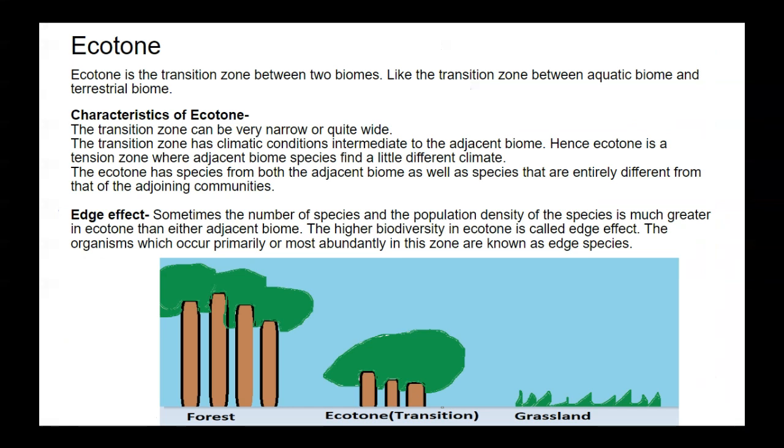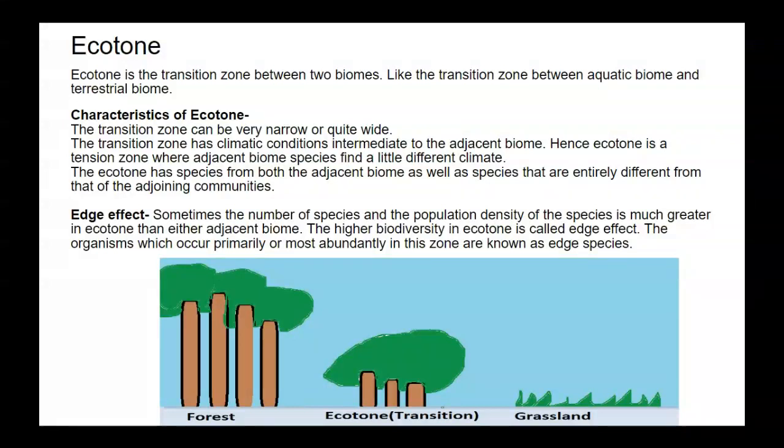Hence, ecotone is a tension zone where adjacent biome species find a slightly different climate. The ecotone has species from both the adjacent biomes as well as species that are entirely different from those of the adjoining community.